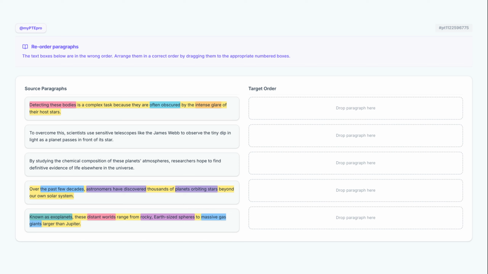I am placing this sentence in the third position. The phrase, "these bodies," refers directly back to the exoplanets and worlds mentioned in the previous sentence. This transition moves the narrative from what the planets are to the complex task involved in finding them.